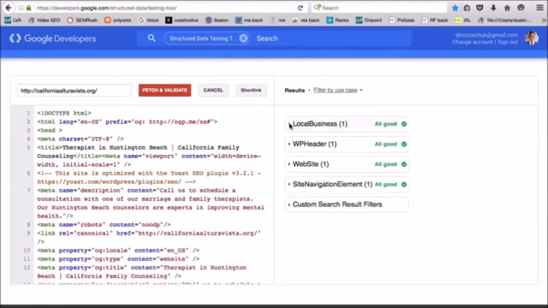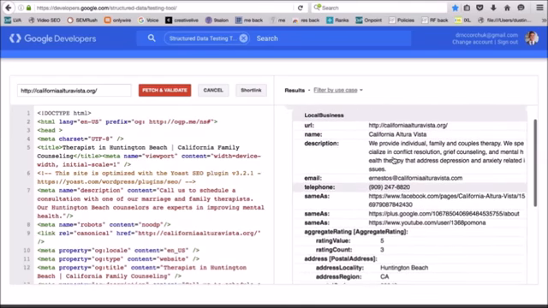And then over here on the right side is going to show you the test results, basically, for your schema. So everything on ours is all good, it's in green. If there were any errors in the source code, it would show an error message right here, and it would be in red. So let's just look at this real quick, and I'll show you how important this is.